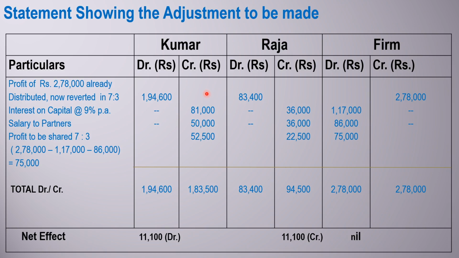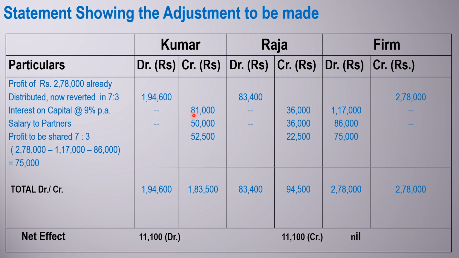It is an expense to the firm, but income to the partner. Therefore, when interest on capital is provided to the respective partner, it will be credited. Salary credited, commission credited, remaining share of profit credited. Only interest on drawings will be debited. From the profit and loss appropriation account we have the idea.